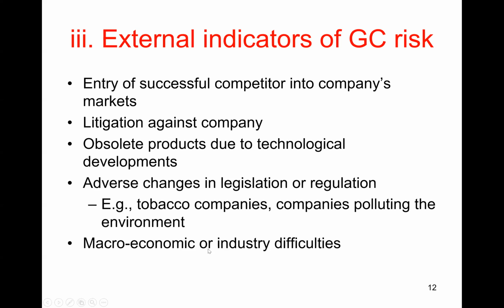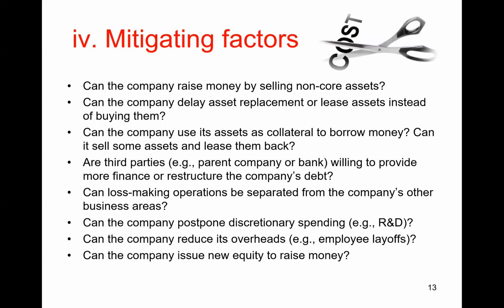And then finally, macroeconomic or industry difficulties, right? So, macroeconomic, obviously at the moment, the big one is COVID, right? This is an external factor that affects the entire economy, not just in the United States, but the whole world, right? And so, this is a very important indicator of going concern risk. And that's why you've seen so many auditors now issuing more going concern opinions to their clients. So those are external indicators.